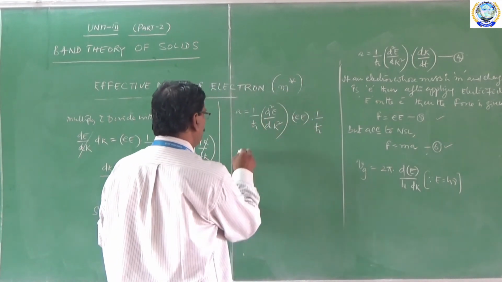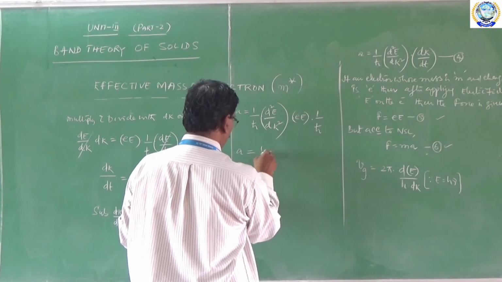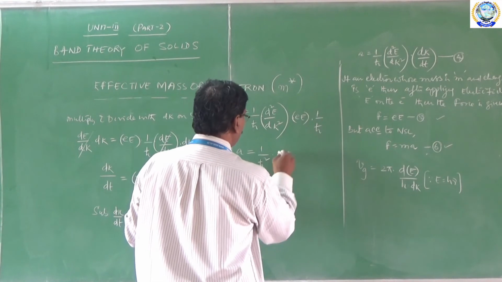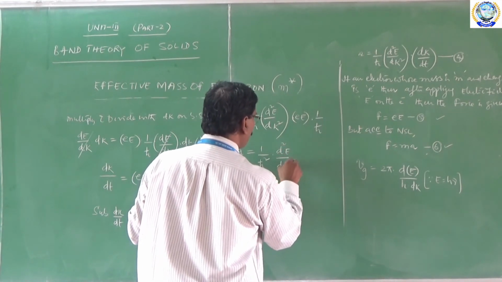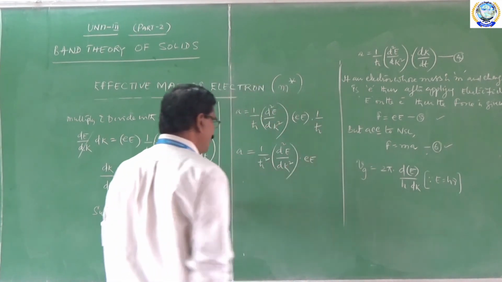That implies, after simplifying this, we will get A is equal to 1 by h cross into 1 by h cross, that is 1 by h cross square into d square E by dk square into E. This I am going to write like this.